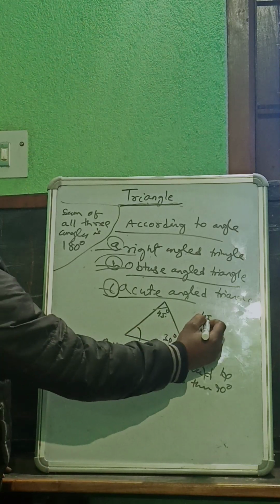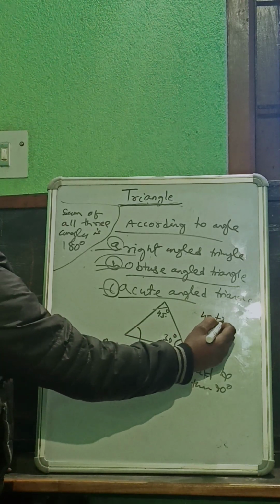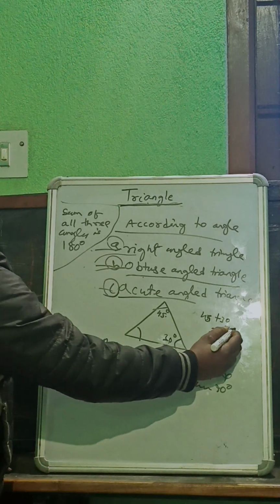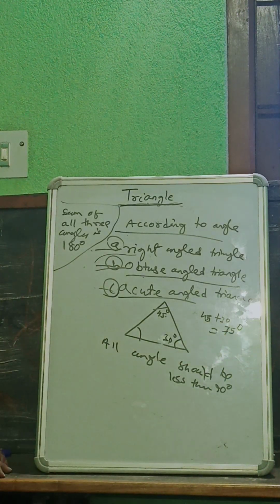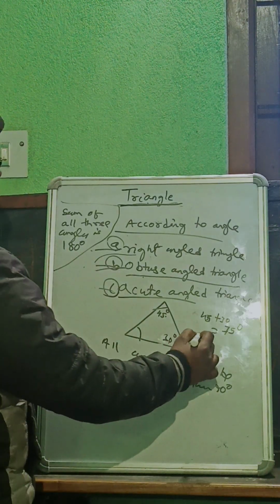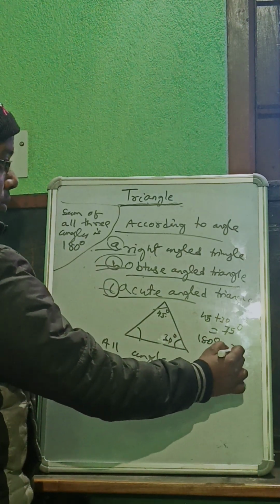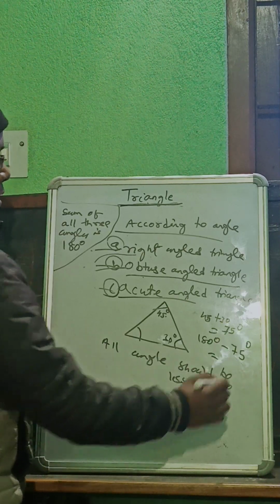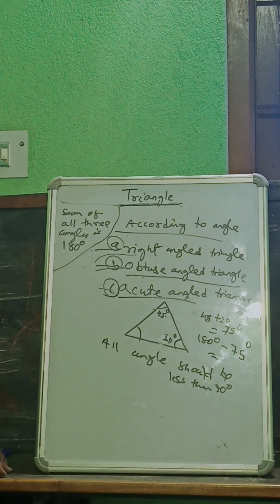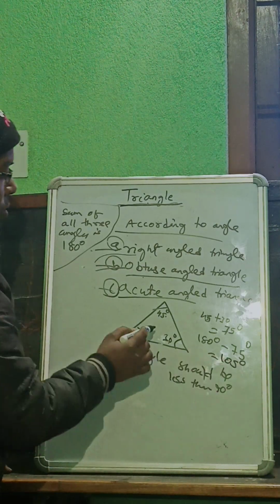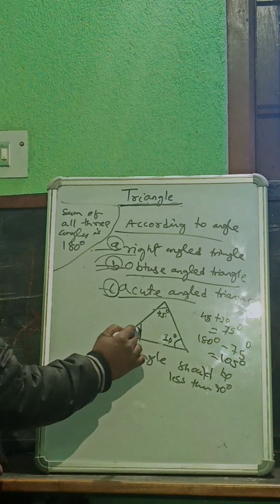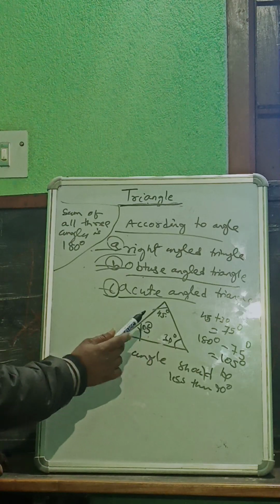For example, 45 plus 30, it is 75 degree. Then what is the other angle? The measurement of the other angle is 180 degree minus 75 degree, which is 105 degree. So it is a 105 degree angle.